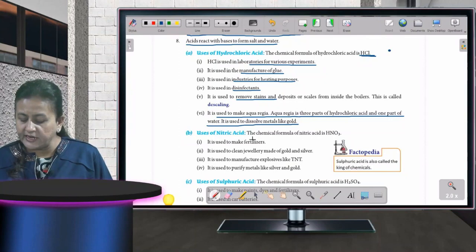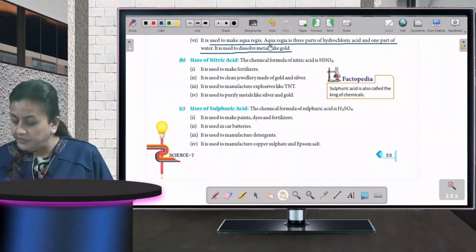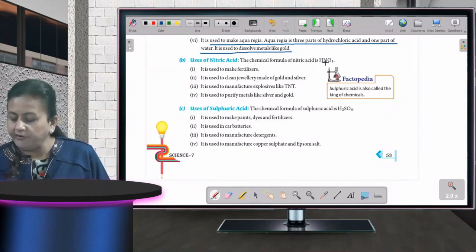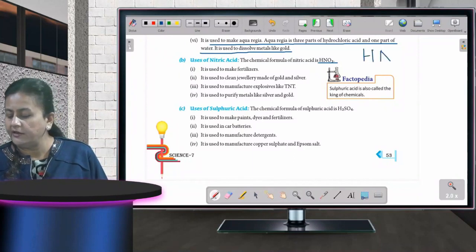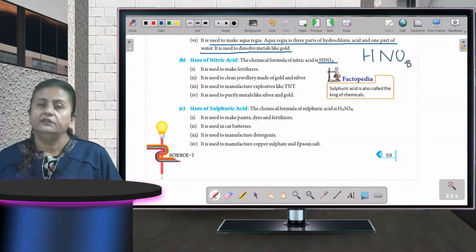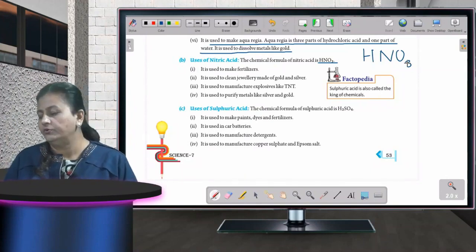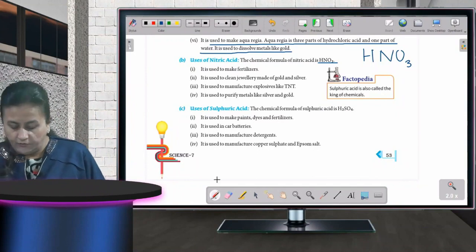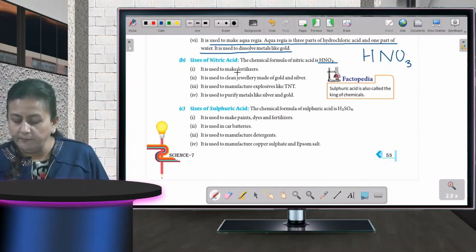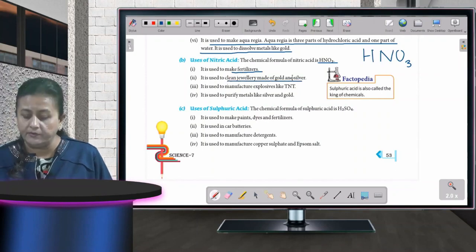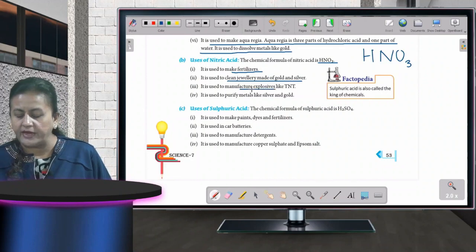Now come to the next acid, which is nitric acid. The chemical formula for nitric acid is HNO3. Fine children. Now what is it used for? It is used for making fertilizers. It is used to clean jewelry made of gold and silver. It is used to make explosives, and it is used to purify metals like silver and gold.